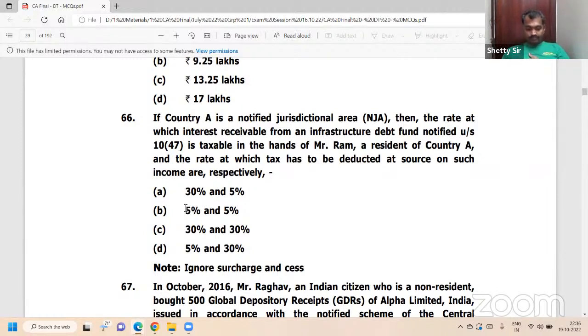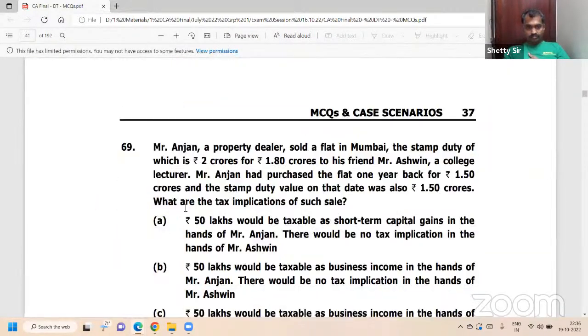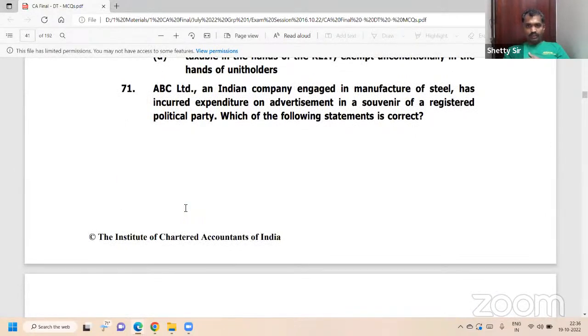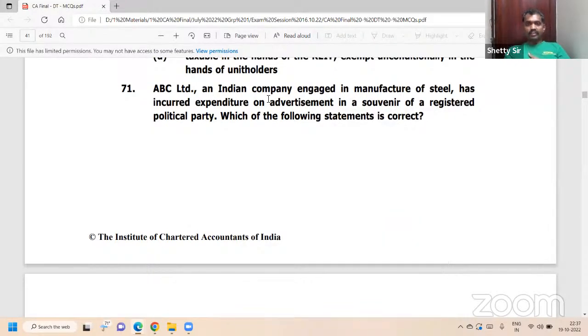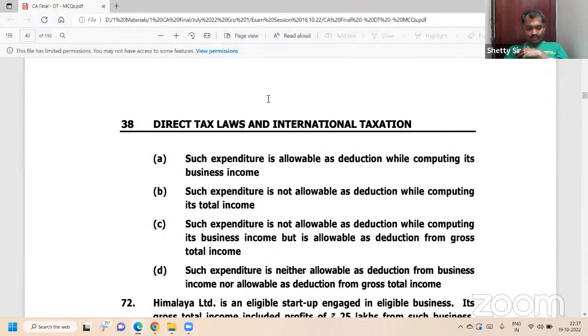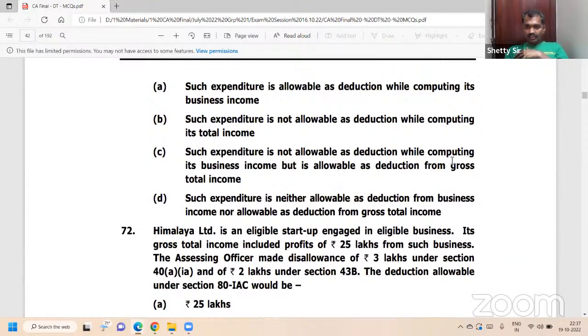Correct. Question number 71. Advertisement in a souvenir of a registered political party. Section 37(2B), political party souvenir not allowed. But I am a little confused. Point number C says such expenditure is not allowed as a deduction from business income, but allowed as a deduction from gross total income, they are saying 80GGB.